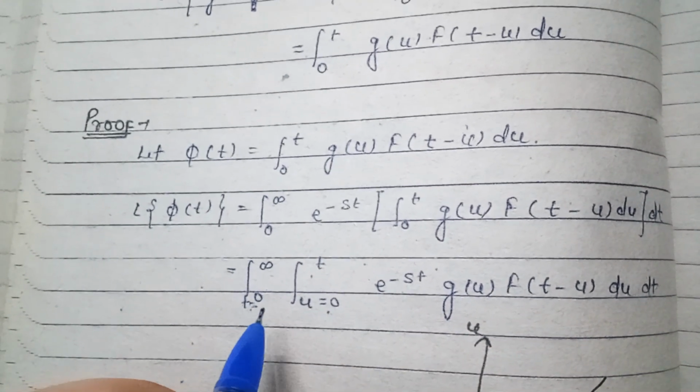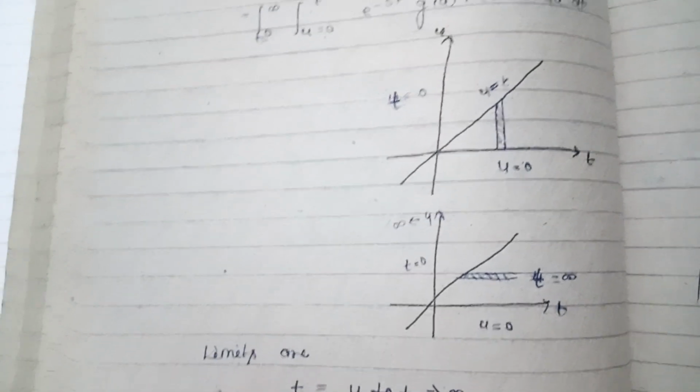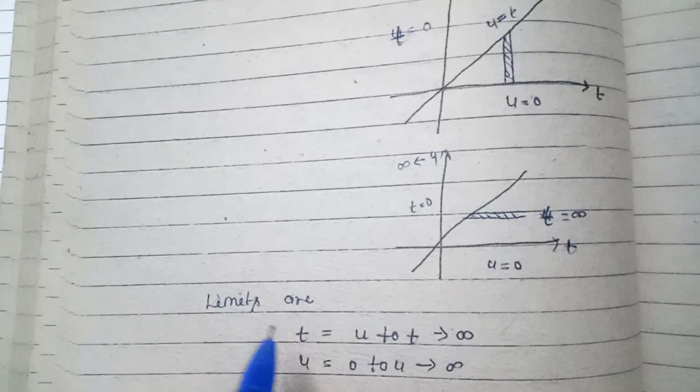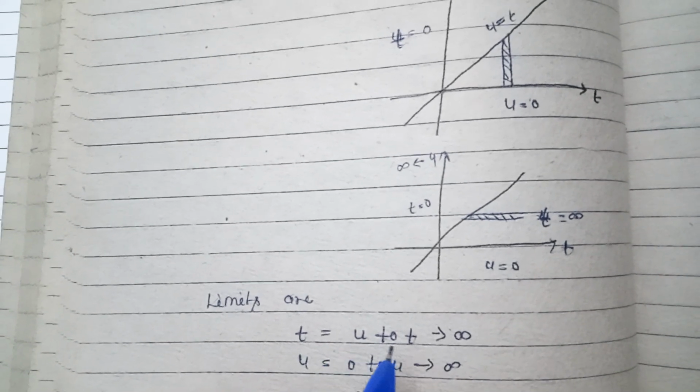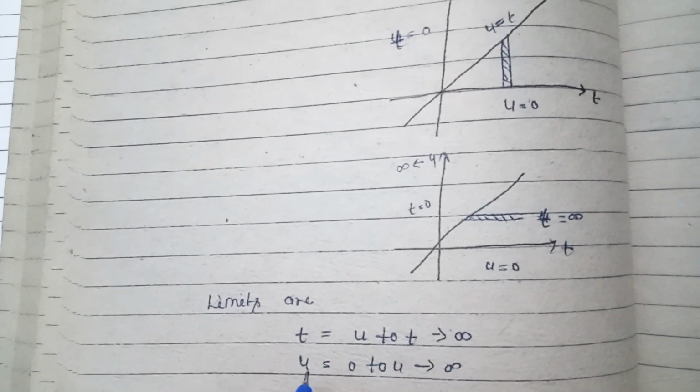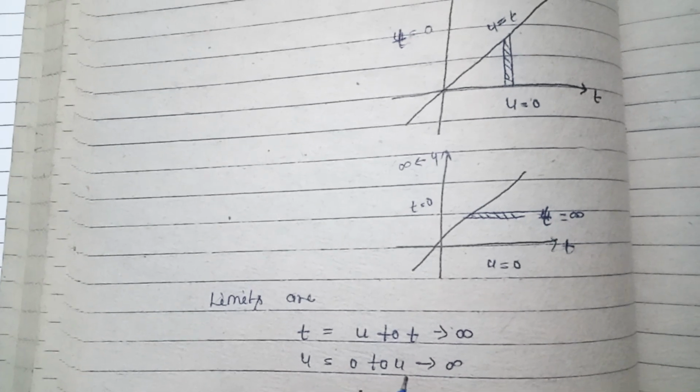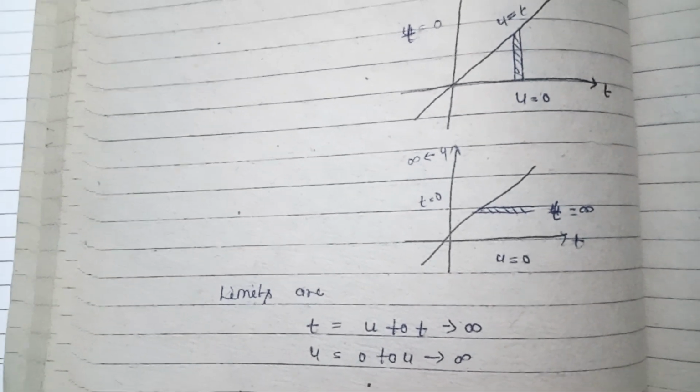Here t is equal to 0, here u is equal to 0. Now the limits are u to t infinity and u is equal to 0 to u is infinity.